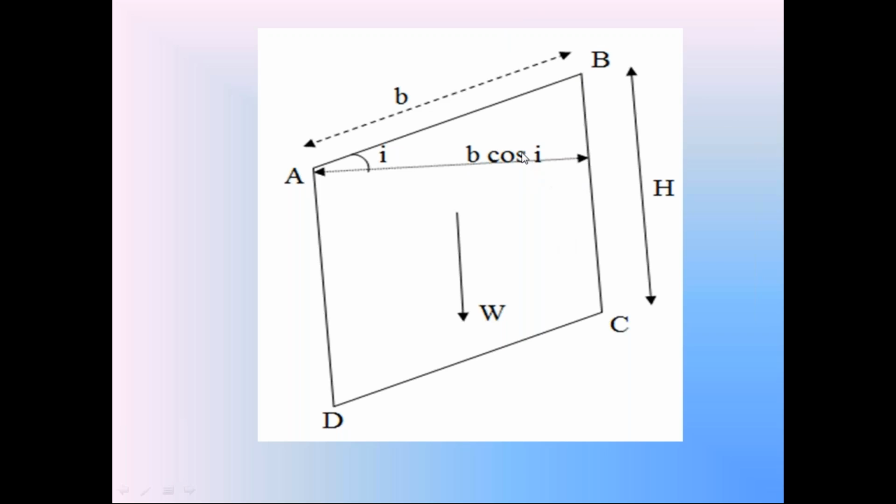So the volume of this soil prism is equal to height h into horizontal width B cos I into the unit thickness 1. So the volume of this soil prism is equal to h into B cos I into 1, that is equal to h into B cos I. That is the volume of this soil prism.